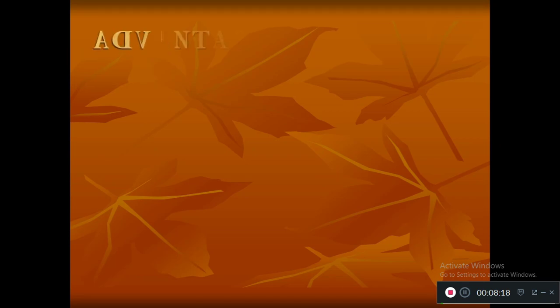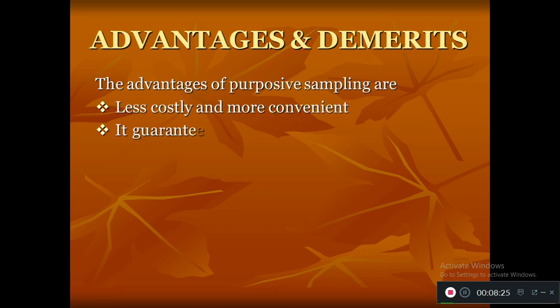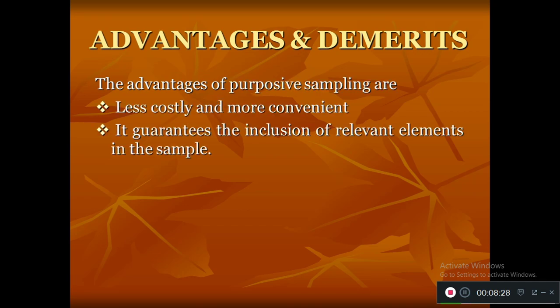Okay. Next, we have the advantages and demerits of the purposive sampling technique. The best advantage is that it is a less costly and more convenient method, and it guarantees the inclusion of relevant elements in the sample. As a result of taking the purposive sampling technique, we know that all the samples we have selected fulfill the inclusion criteria.